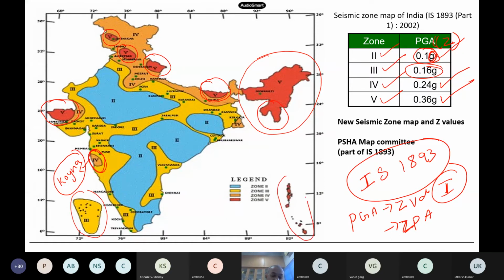Lakshadweep Islands, zone 3. Andaman is in zone 5. I think some of you would not have noticed that the whole of Andaman is under zone 5. So you can compare where you are located, whether in an earthquake-safe place or where design values are high. This is the first map you should be able to identify in our IS code.